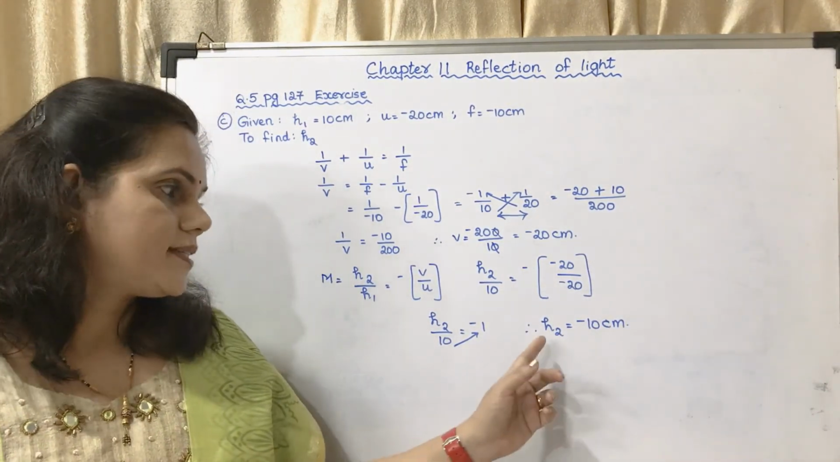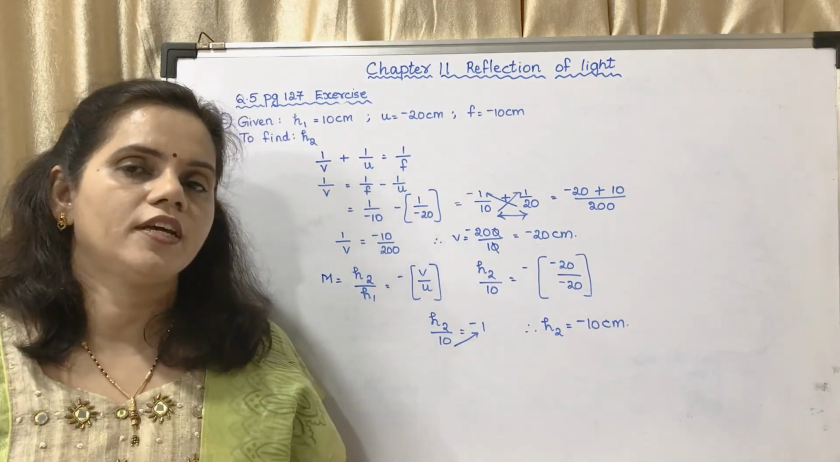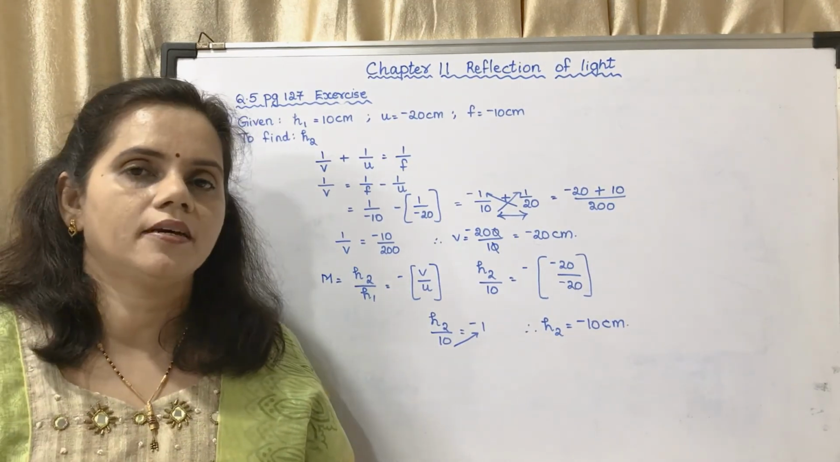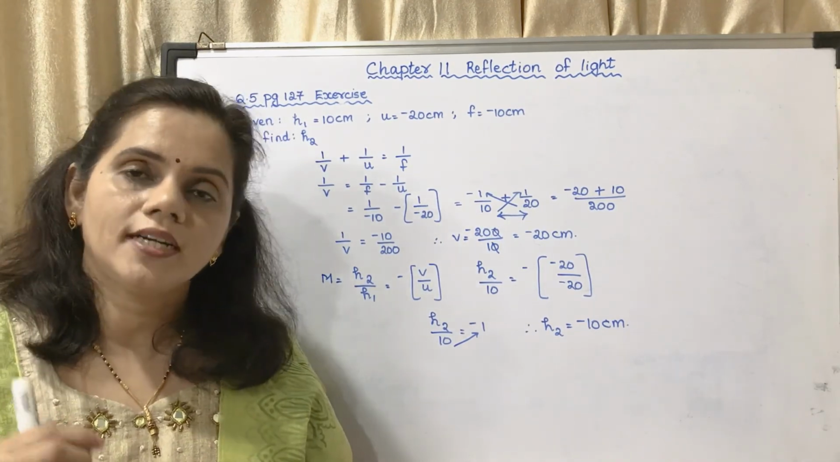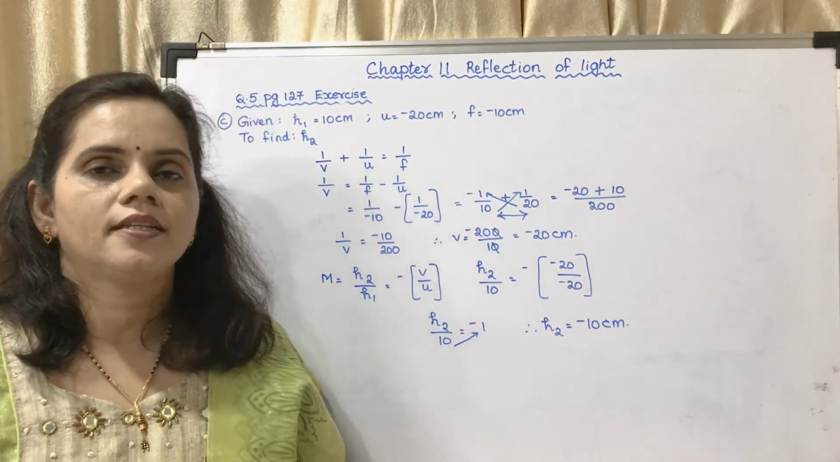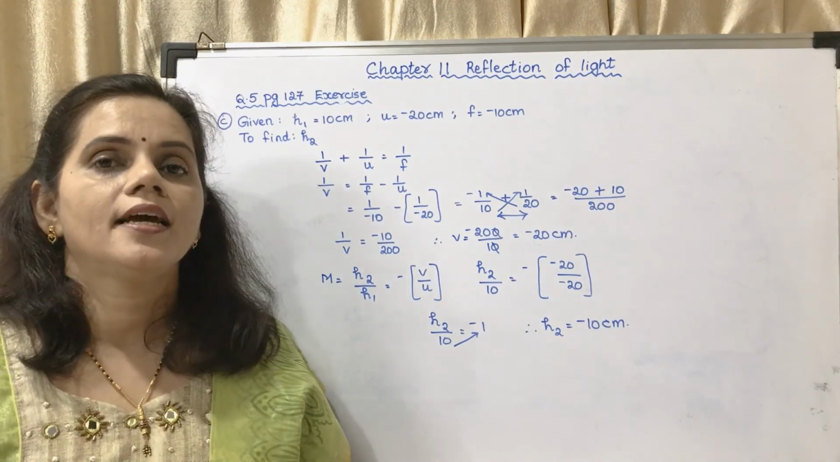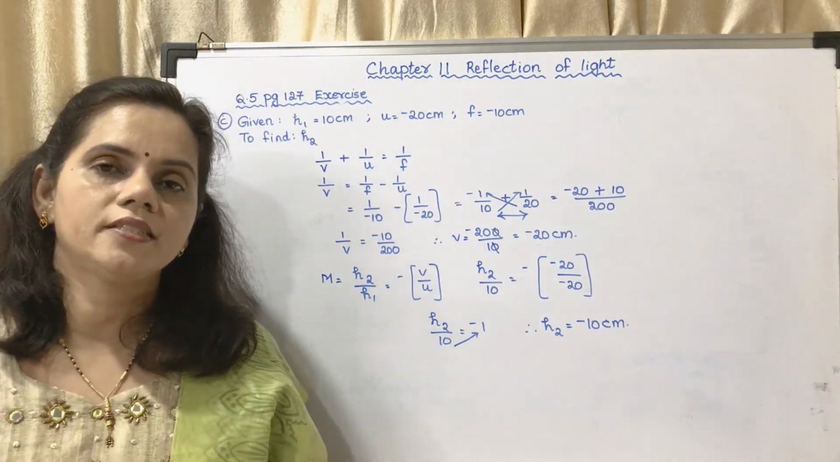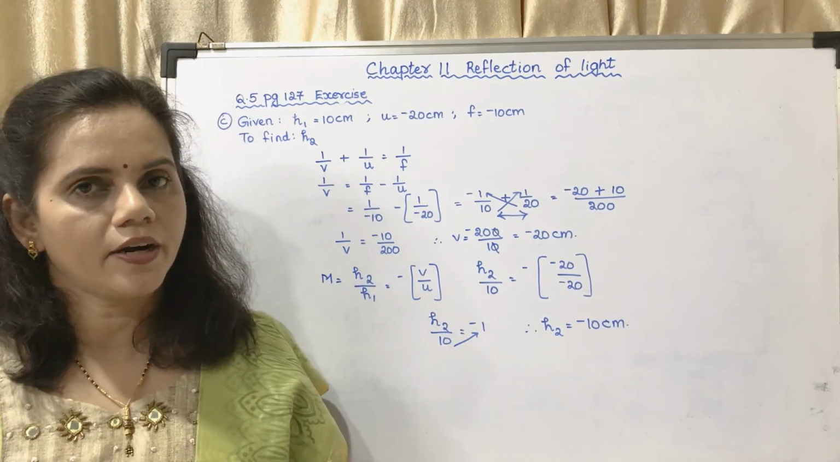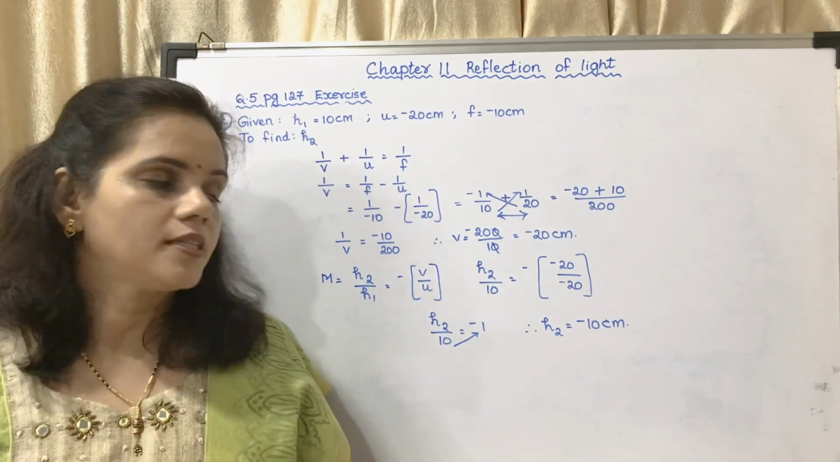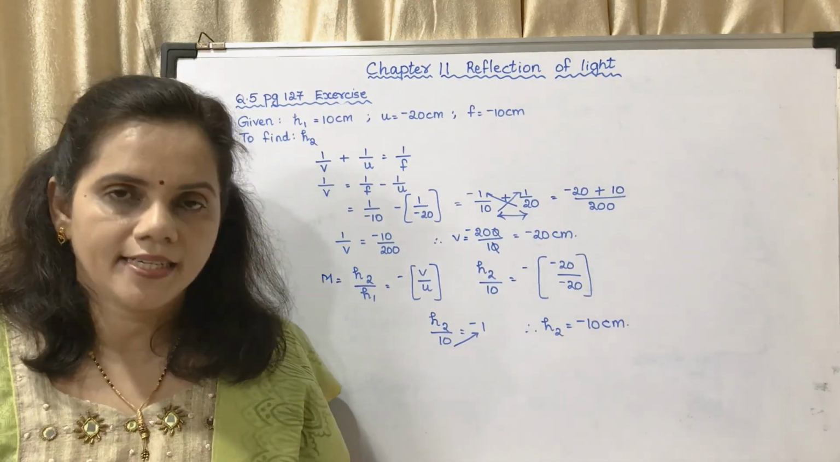Now, what is the height of the image? Height of the image is 10 centimeter. What is the sign? The sign is minus. What does the sign minus indicate? That h2 is inverted. So what will be the nature of the image? The nature of the image will be real and inverted. What is the height of the image? The height of the image is 10 centimeter.